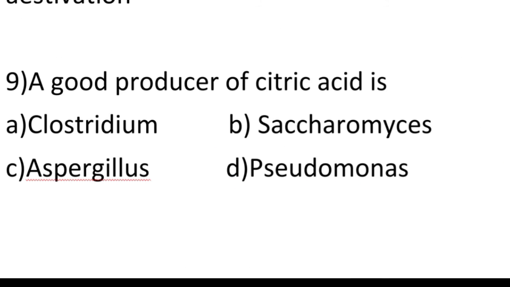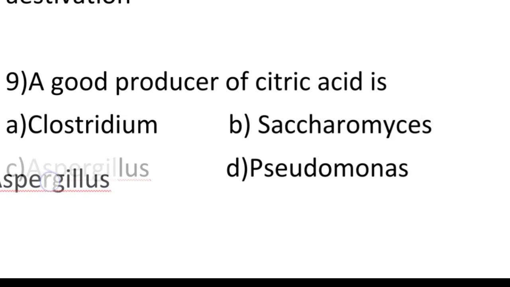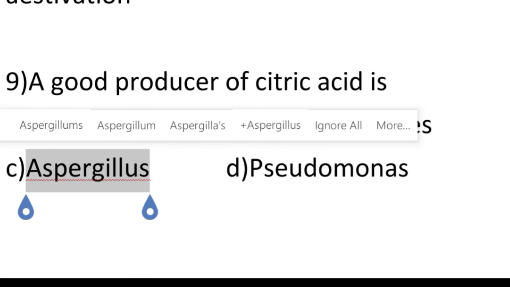Ninth question. A good producer of citric acid is option A, Clostridium; option B, Saccharomyces; option C, Aspergillus; option D, Pseudomonas. So our answer is option C, Aspergillus. So Aspergillus niger is a good producer of citric acid.